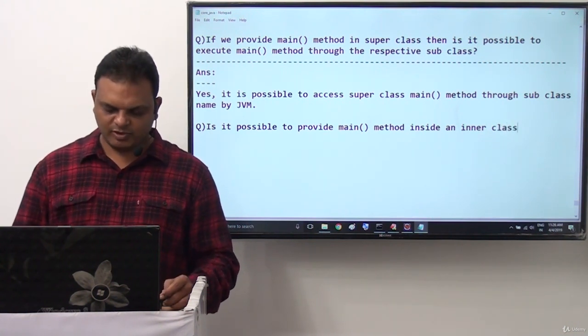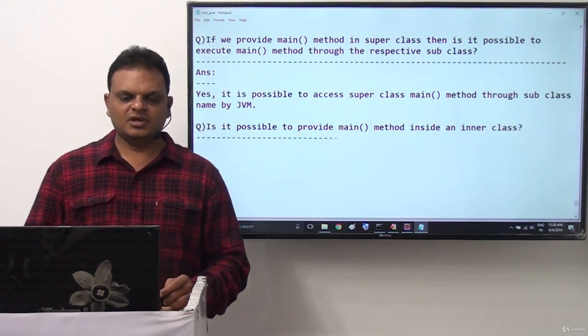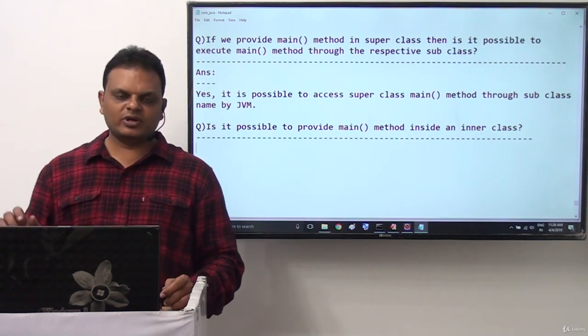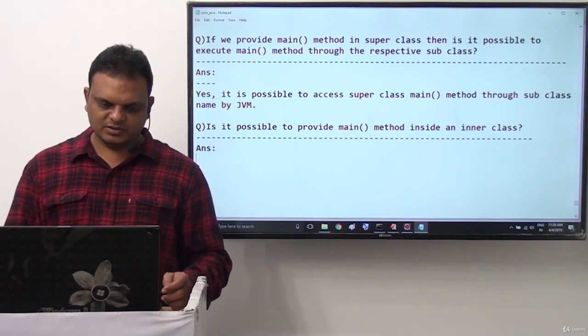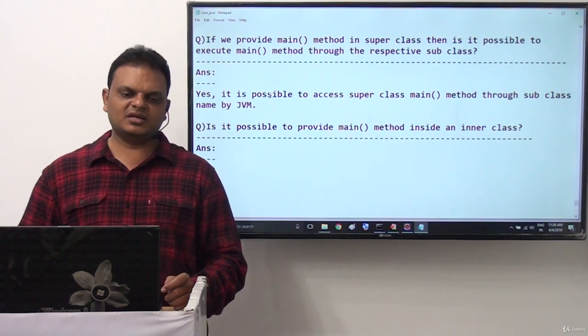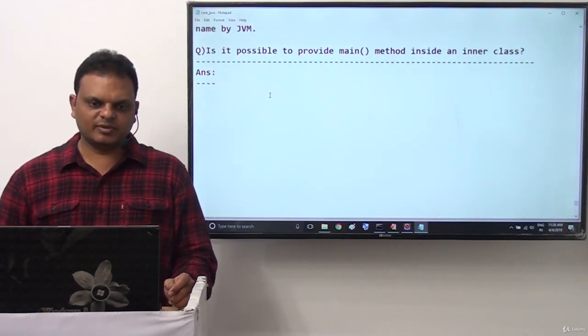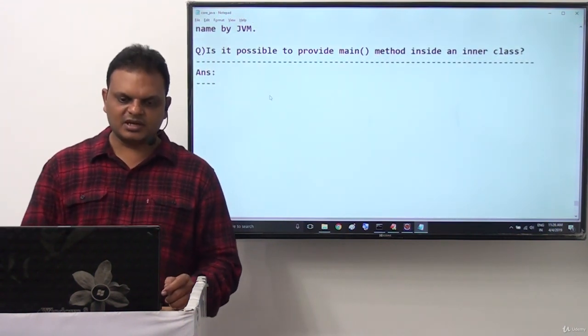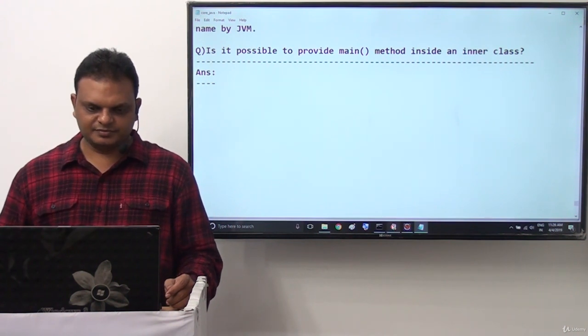Is it possible to provide main method inside an inner class? Up to now we provided main method in an outer class only, but now is it possible to provide main method inside an inner class? That is my question now. Is it possible to provide main method inside an inner class? Now let me check it.